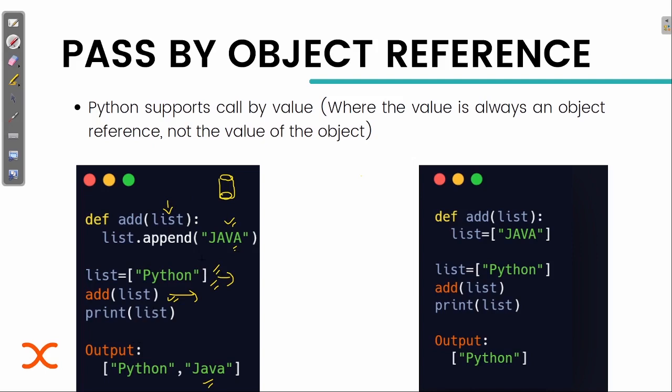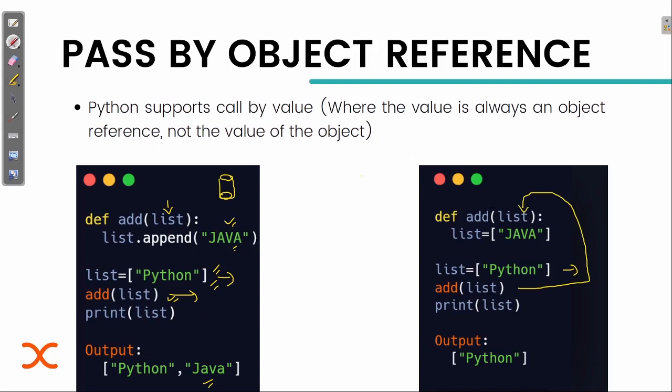So that's the difference, and let's see what is happening in call by value. You can see the same thing is happening here. A new object, suppose, has been created. Now we know why I'm calling this an object: in Python everything is an object. So suppose this is a list, and I'm passing this list.